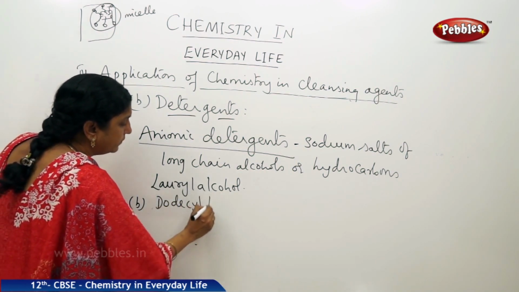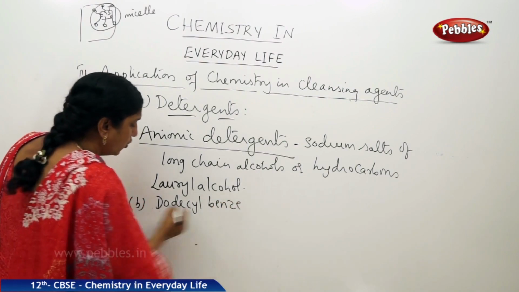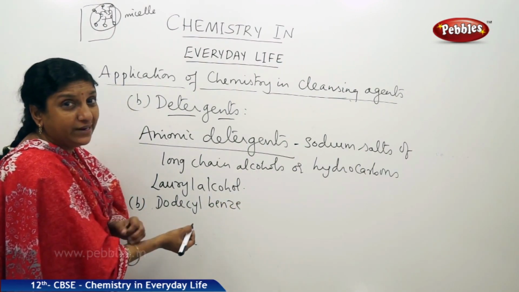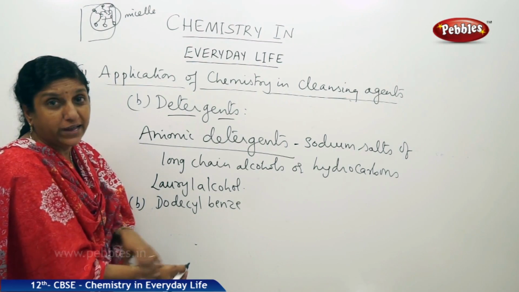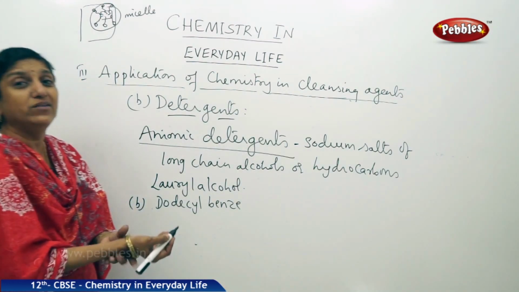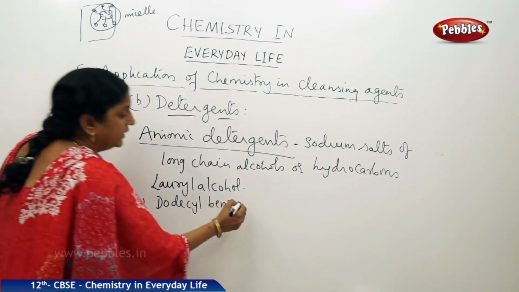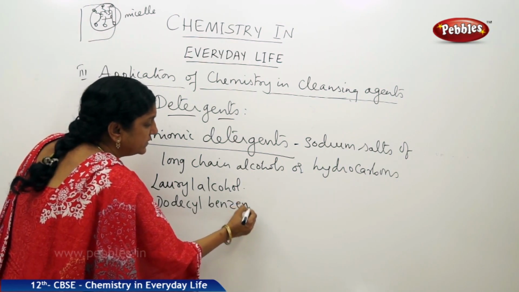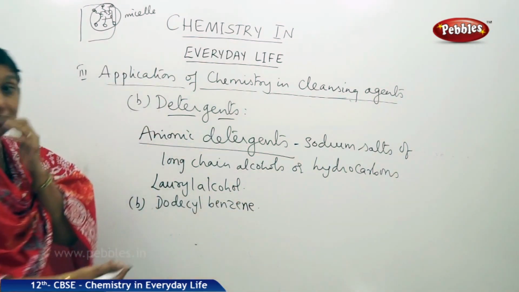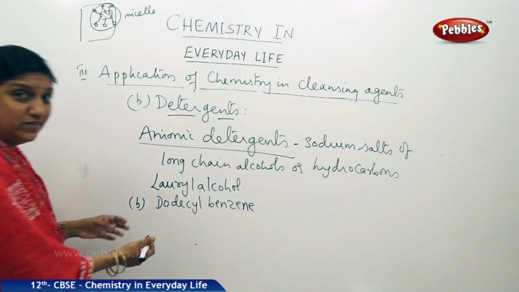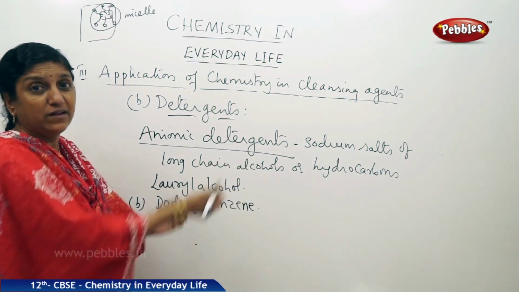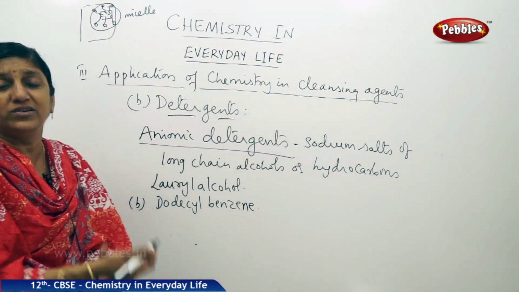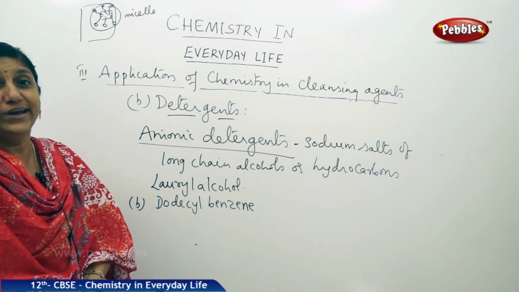What is dodecyl benzene? Do meaning 2, decyl meaning 10. So 10 plus 2, 12. So this hydrocarbon is having 12 carbons again, and it is attached to a benzene ring. So that is why it is called dodecyl benzene. Similar reaction with concentrated sulfuric acid and then with NaOH gives you the anionic detergent.